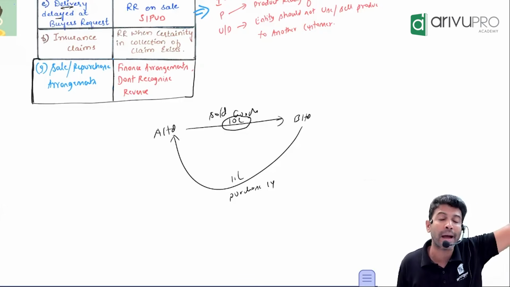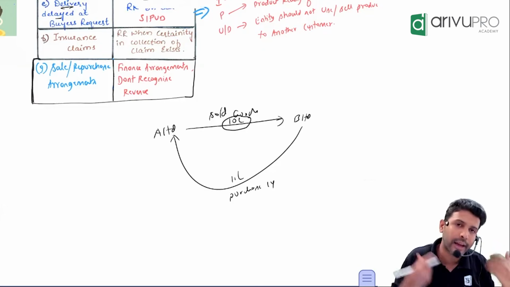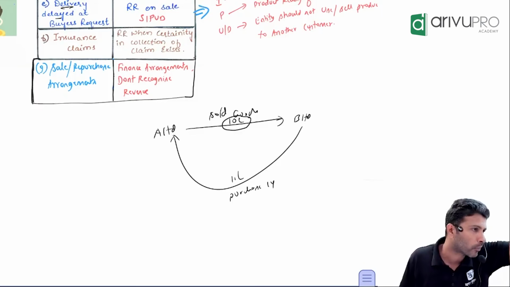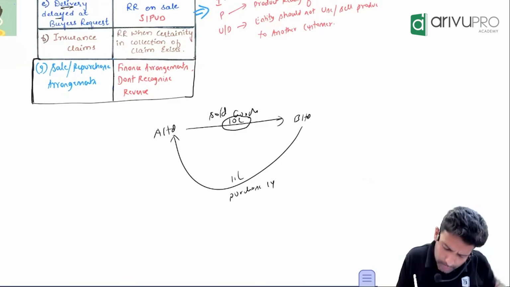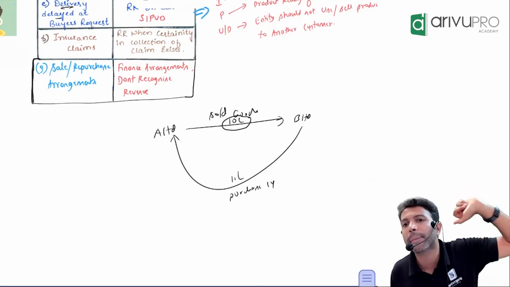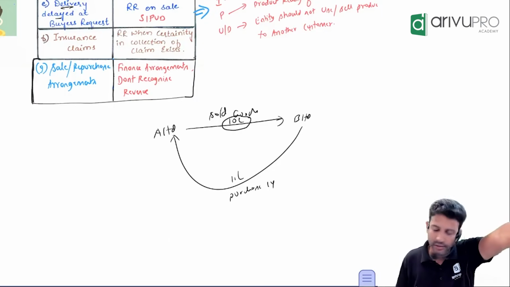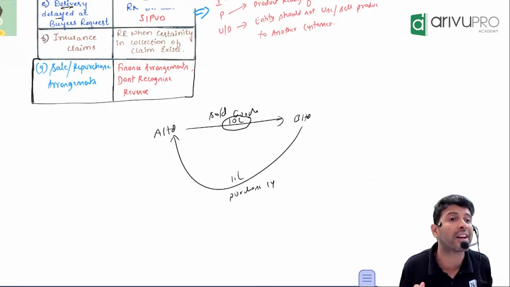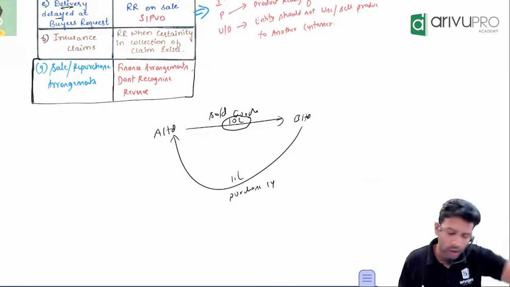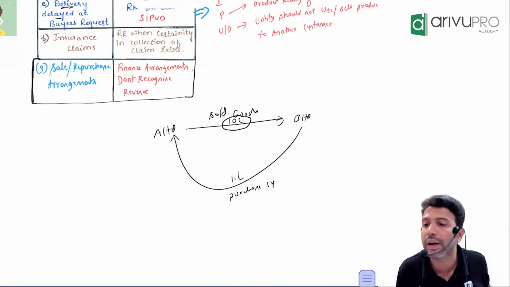So you can approach the bank, no sir. A Limited has already taken enough money from the bank. The bank is saying no more loan for you. That means this arrangement can be looked at to raise the money. Yes, sir, people. What AS9 says is, this is not really a sale. It's a finance arrangement. It's a loan arrangement. So you cannot book it as a sale.